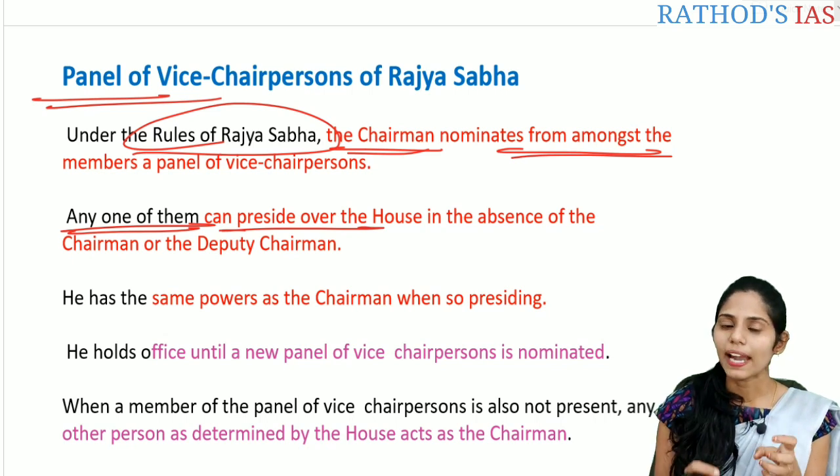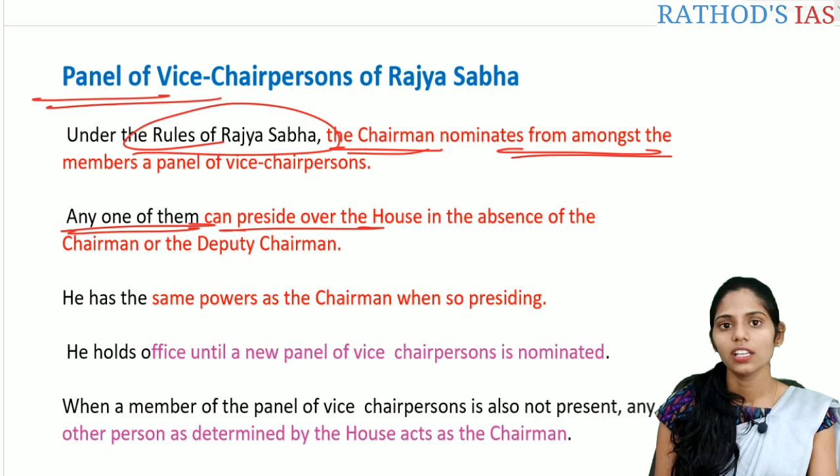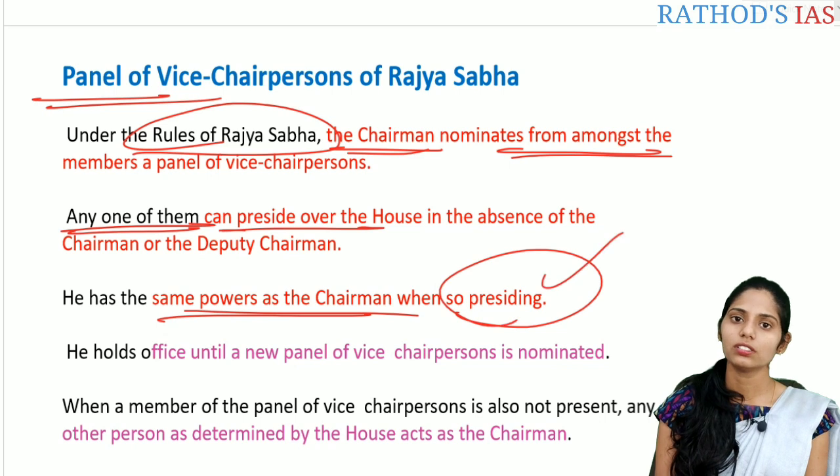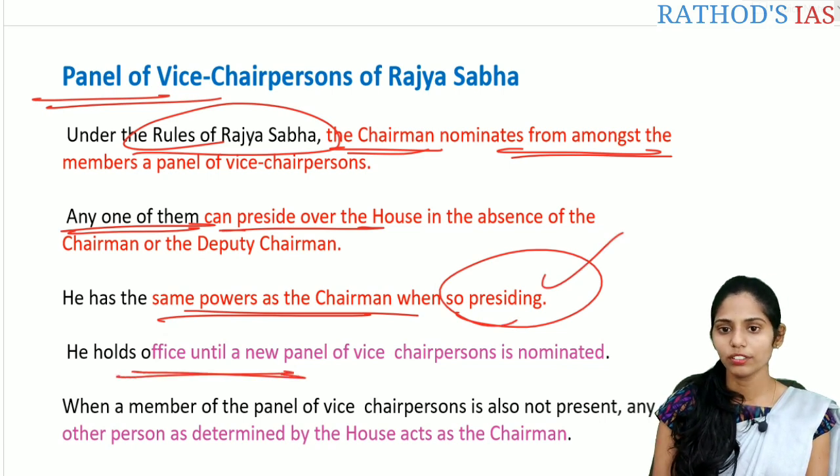Whenever a member of this panel is acting as chairperson of the Rajya Sabha, he has the same powers as the chairman when presiding over the house, and he holds the office until a new panel of vice chairpersons is nominated.